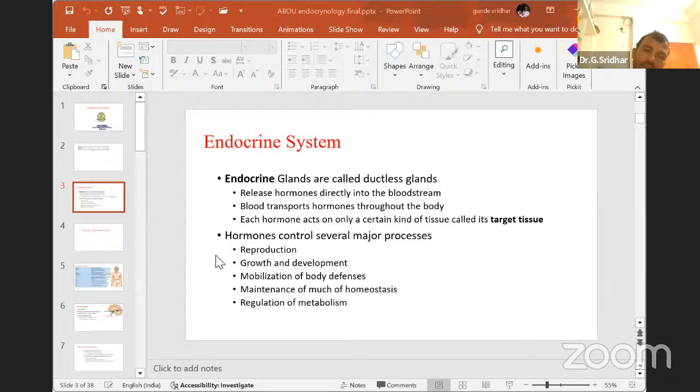Mechanism of hormone action. Like this, read what is a hormone, how it functions, what the endocrine glands are. Each gland will release one hormone. What happens if it is more, if it is less, and what is its function. For example, growth hormone is useful for protein metabolism, glucose metabolism, lipid metabolism, and release of energy. This is the normal function. If it is more, we will find a disease called acromegaly or gigantism. If it is less, what will you find? Dwarfism. Like this, you will read for every organ.